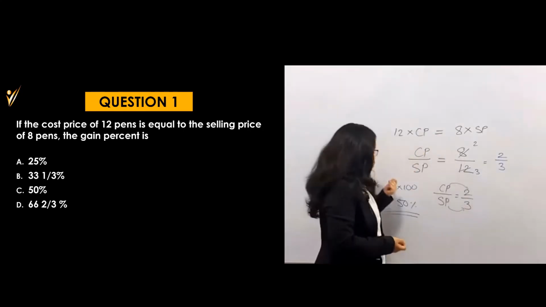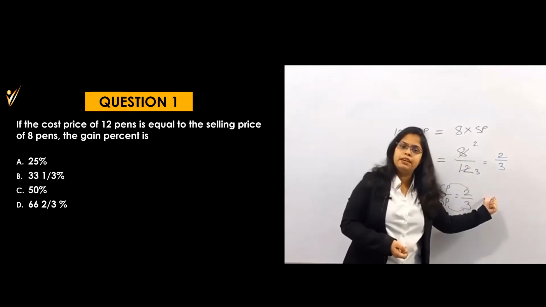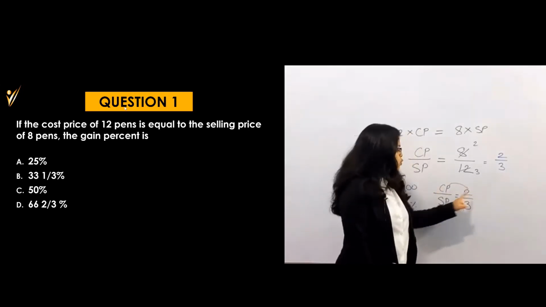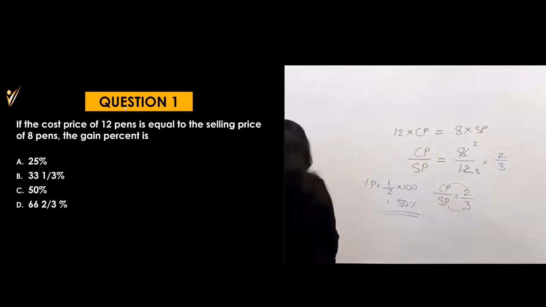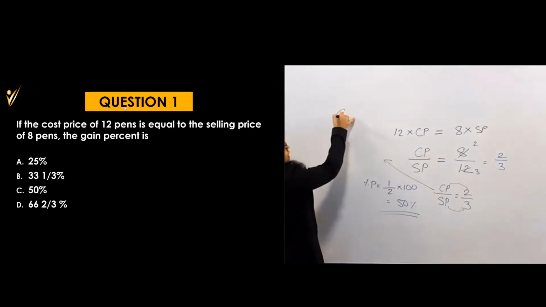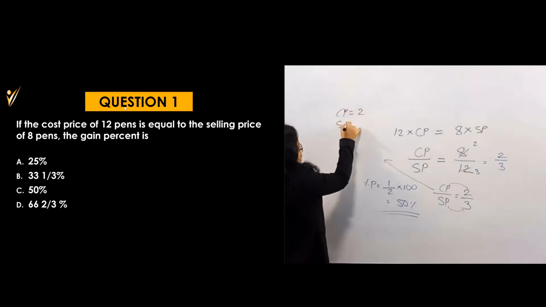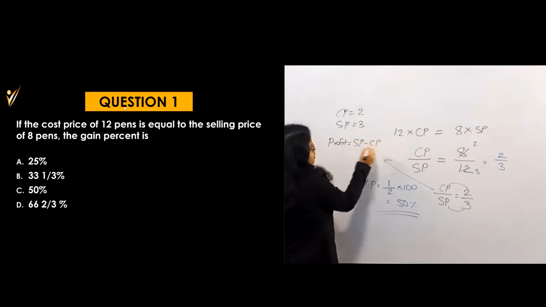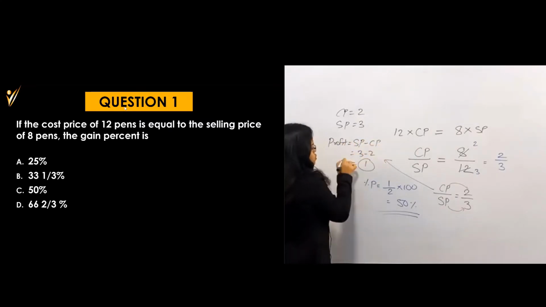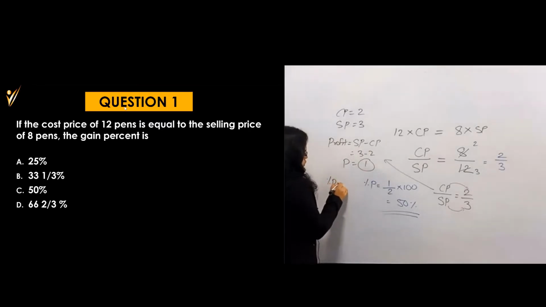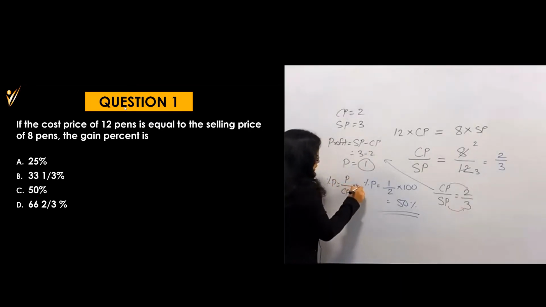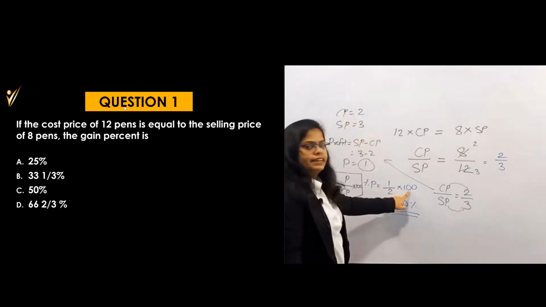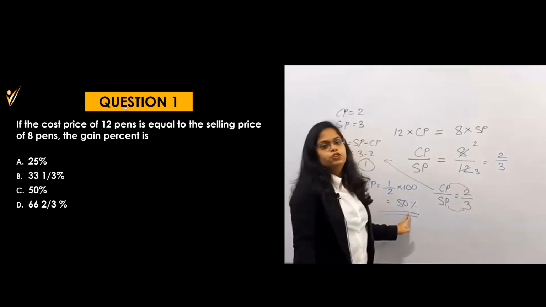Where did I get this one? This is nothing but SP minus CP. Now understood? Profit is what? CP is 2 rupees, SP is 3 rupees. I am writing here after this equation for better understanding: CP is equal to 2 rupees, SP is equal to 3 rupees. That means profit will be SP minus CP, which is 3 minus 2, which is equal to 1. So this is my profit. Percent profit is equal to profit divided by CP into 100. So my profit is 1, CP is 2, into 100. That's why 1 by 2 into 100, which is equal to 50%.